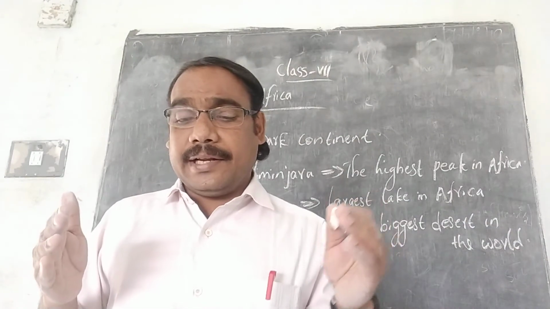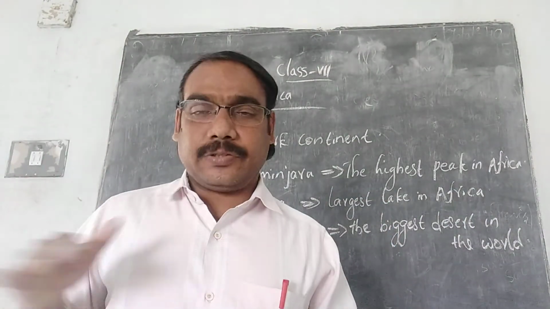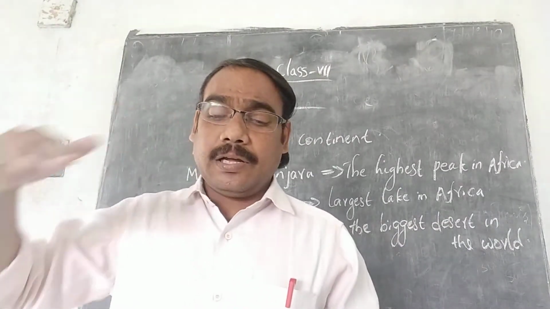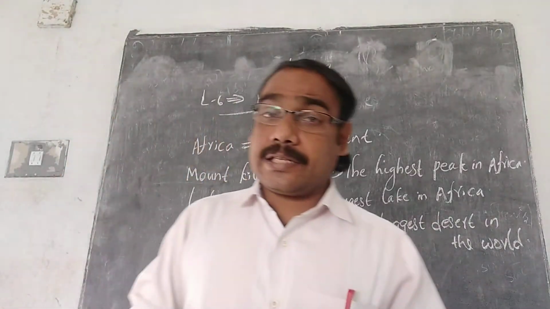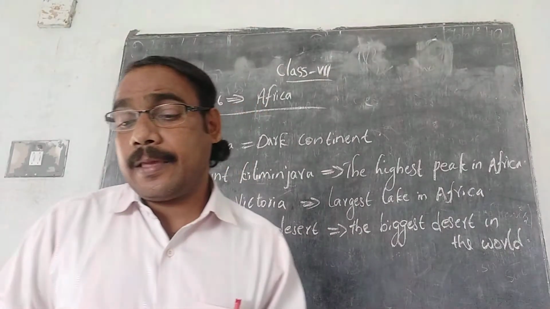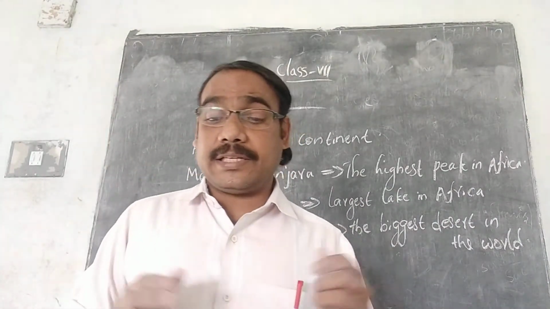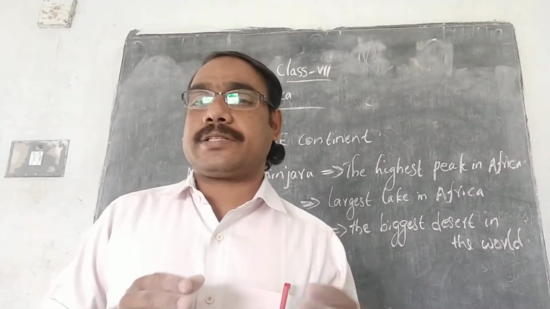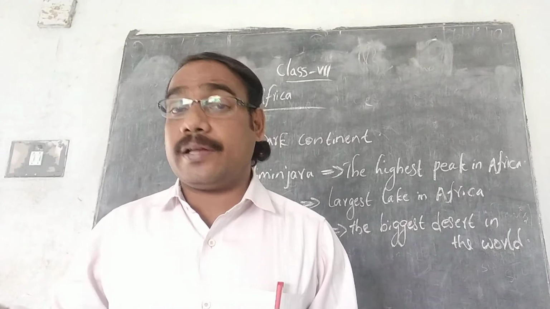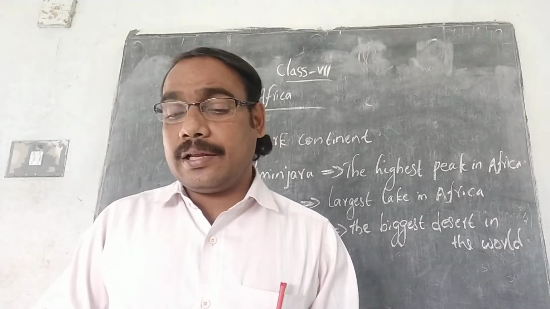The slave trade came to an end in the 19th century. Now it is not there. This is all the history that I am telling. So the slave trade came to an end in the 19th century, and slaves were declared free citizens in 1860. From 1860 onwards there were no more slaves. The slaves became free and were free to live according to their wish.